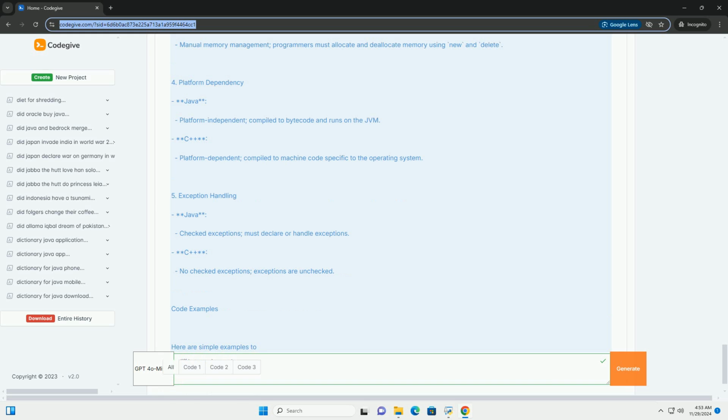3. Class and object creation. Java requires the new keyword for object instantiation. C++ creates objects without new if not using dynamic memory.